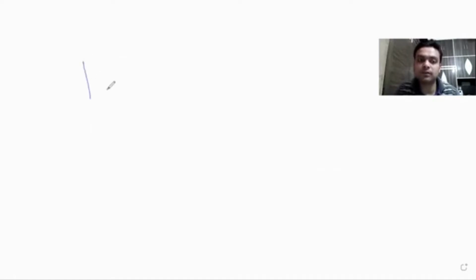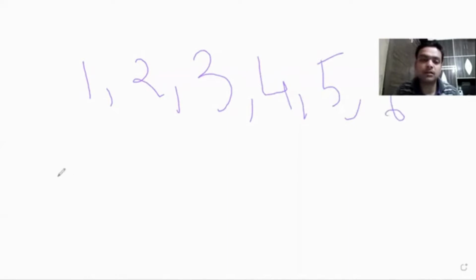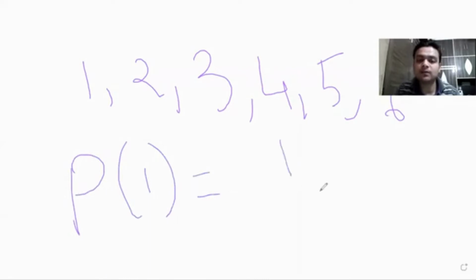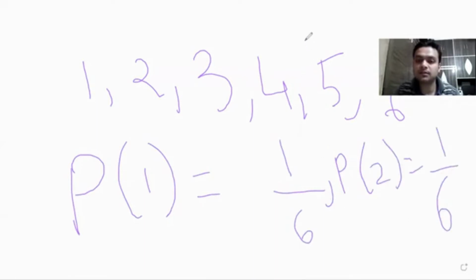Suppose you roll a dice. So what are the outcomes that you can get? 1, 2, 3, 4, 5, and 6. And suppose I ask what is the probability of getting a 1. So what will you say? It is 1 by 6. Similarly, what is the probability of getting a 2? It is also 1 by 6. Okay. These are various examples.